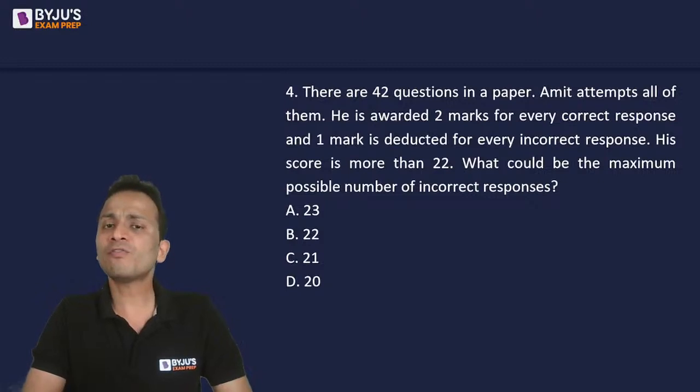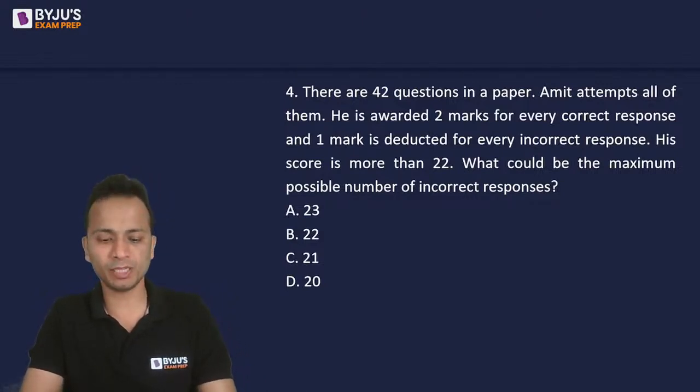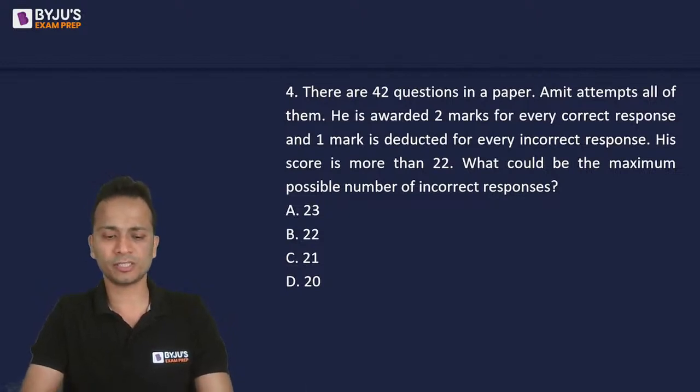There are 42 questions in a paper. Amit attempts all of them and he is awarded 2 marks for every correct, and 1 mark is deducted for every incorrect response. Now his score is more than 22. What could be the maximum possible number of incorrect responses?